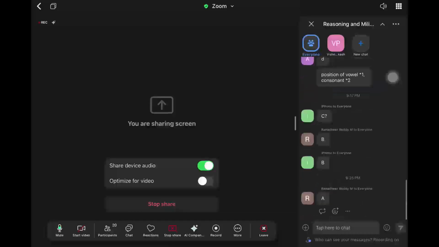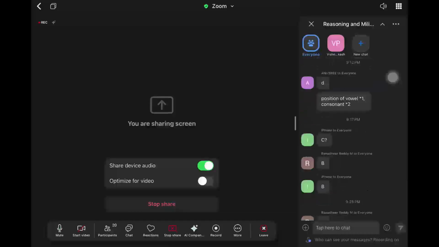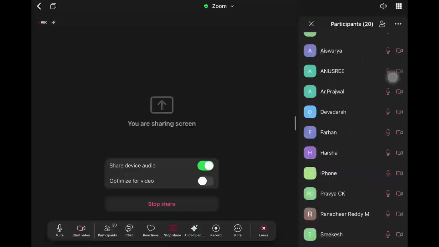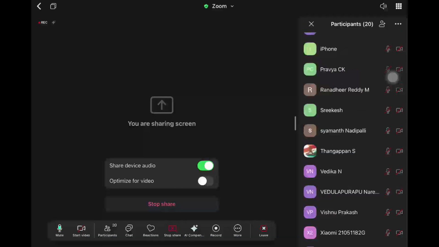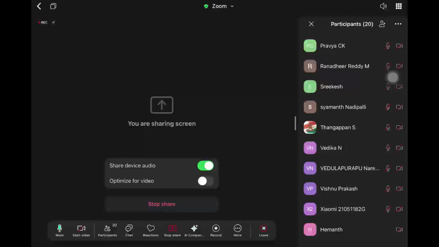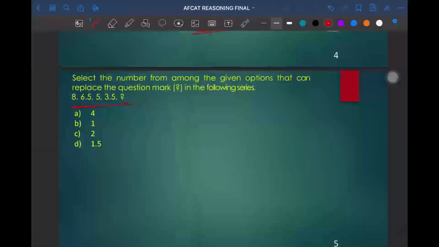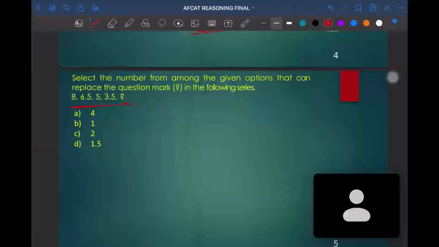Are you able to understand this, students? Aishwarya, Arsha, Ranadhir, Sriksha, Tangappan, Vedika, Vishnu. The last one is addition of 3.5. Try to do this question and answer it.